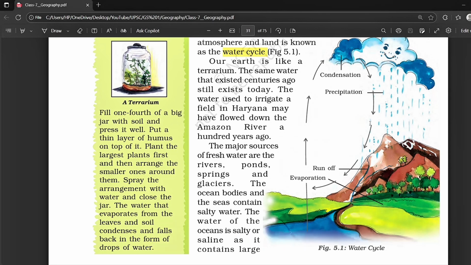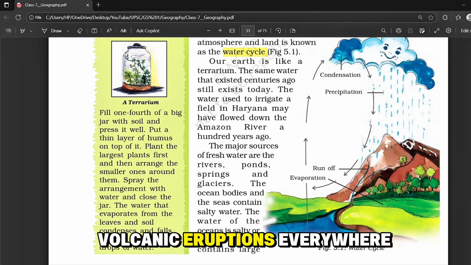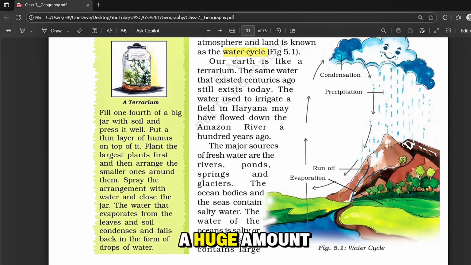Okay, in the early days of Earth, there were only volcanic eruptions everywhere. During these eruptions, a huge amount of ash and water vapor was released into the atmosphere. As the Earth slowly cooled down, this water vapor condensed and heavy rains started, not just for a few days but for millions and millions of years.